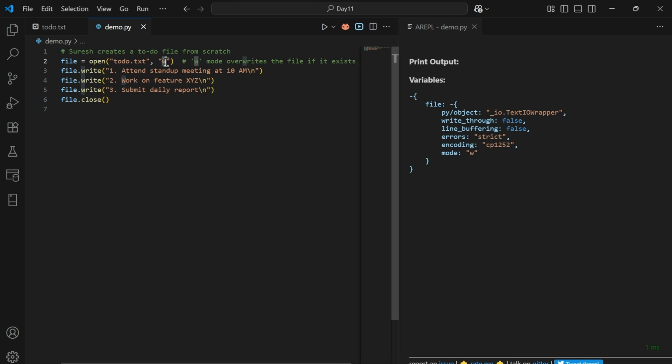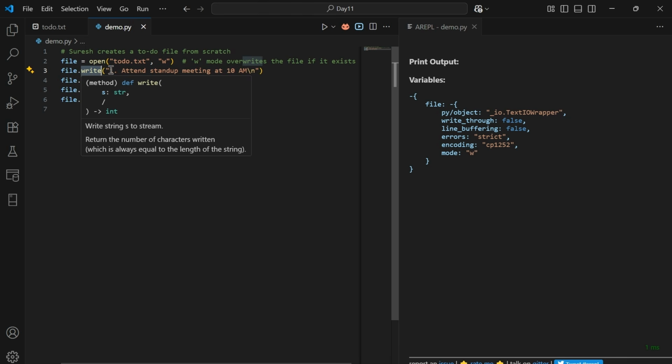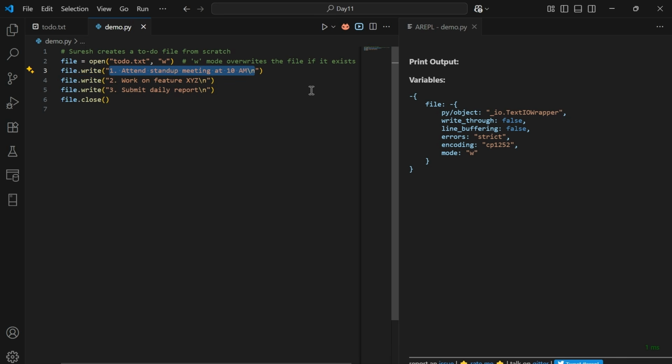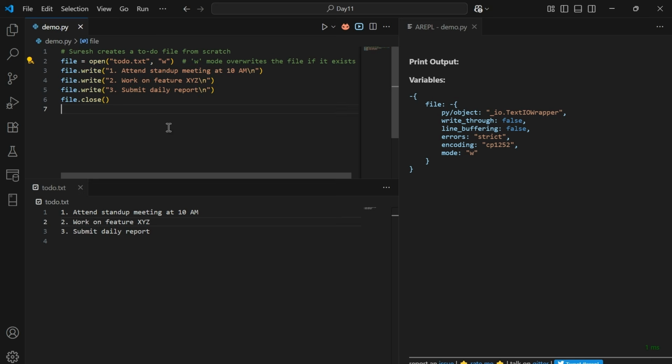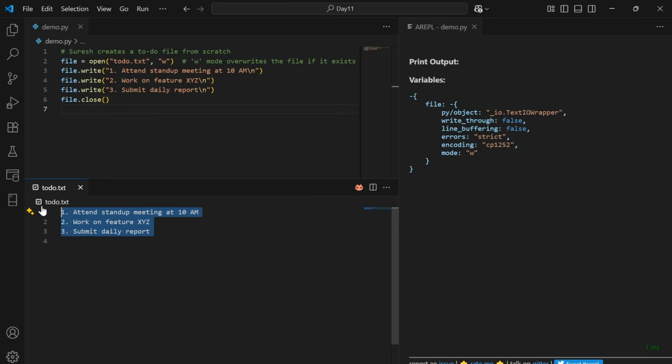Second, once the file is opened, we can perform any kind of write operation to the text file. So in order to perform the write operation, we use file.write, and this is a message or a string that we want to add to the text file. Later, we are adding a few more strings. After performing the write operation to the text file, we need to use the dot close method. This closes the file and saves the content. After execution of this piece of logic, we can notice that the content has been written to the text file.